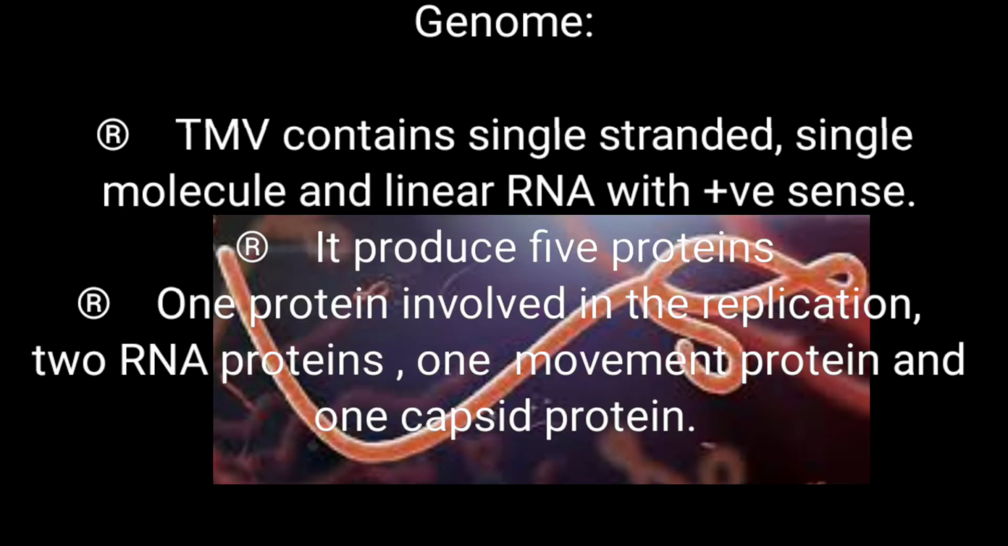And the next one, the genome. This TMV contains a single stranded RNA which is positive sense RNA, and it has the capacity to produce 5 types of proteins. One protein is involved in replication, 2 are RNA proteins, one is the movement protein and another one is the capsid protein. These are the 5 proteins which are coded by the nucleic acid of that particular TMV.